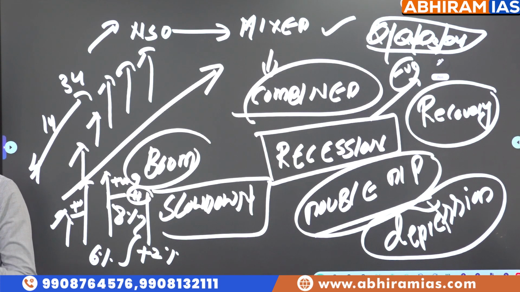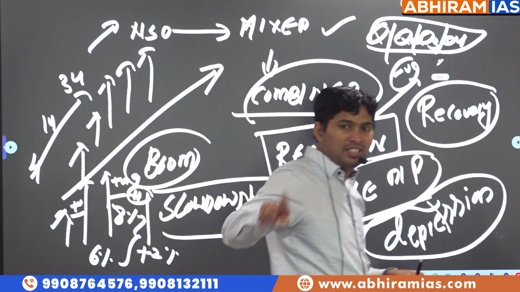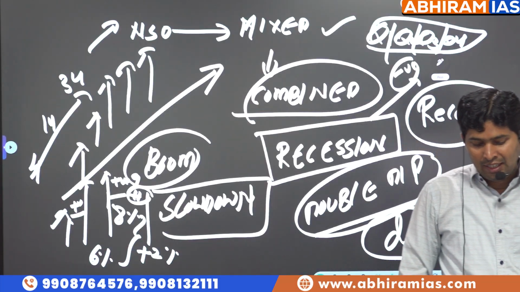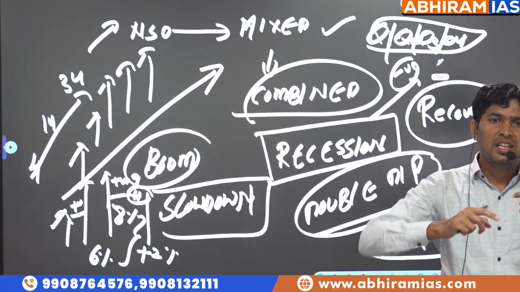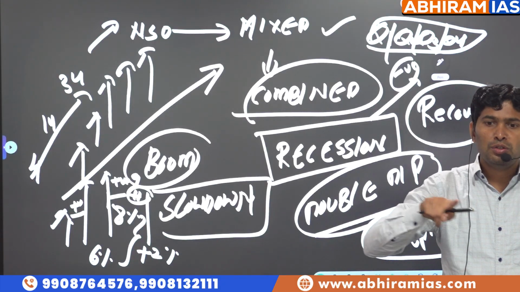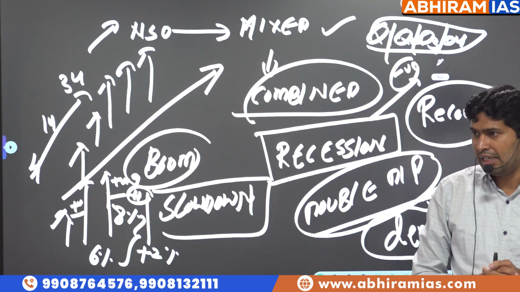So boom, slowdown, recession, depression, double dip recession, recovery are the business cycle. Business cycle means sometimes economic activity will go through these phases. These are called business cycles.